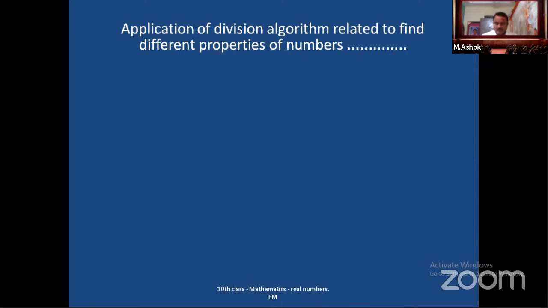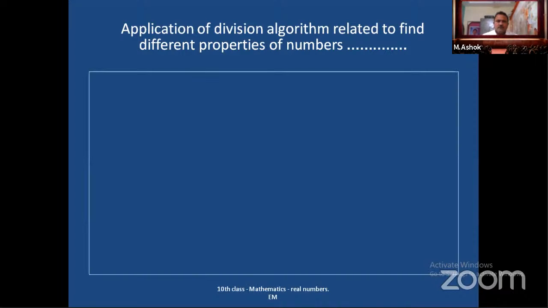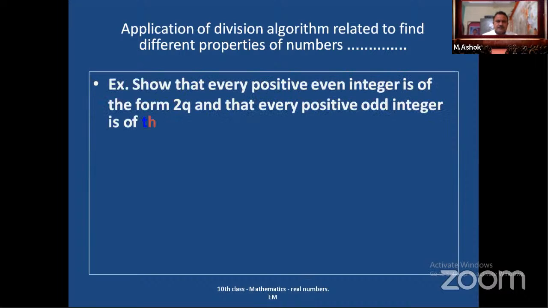Look here. Now we'll discuss different applications of division algorithm related to finding different properties of numbers. Means based on this division algorithm, we will find different properties of numbers. So look at one example.